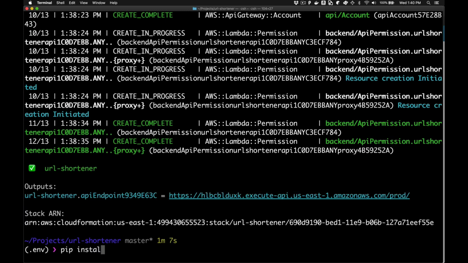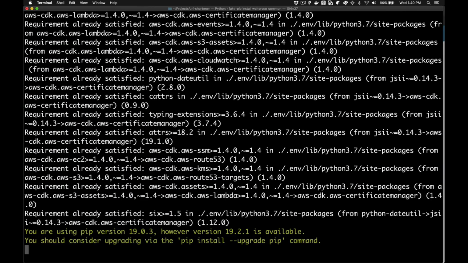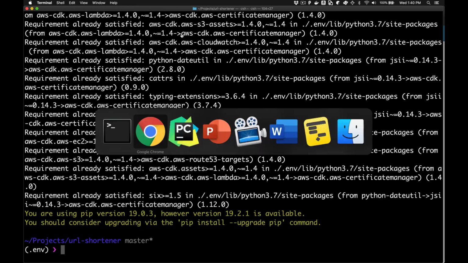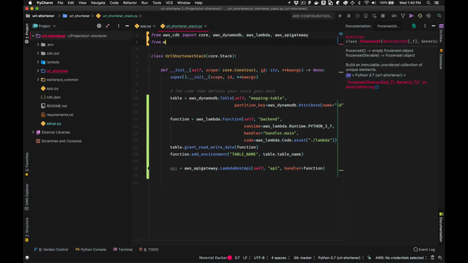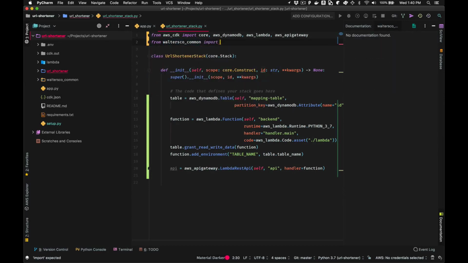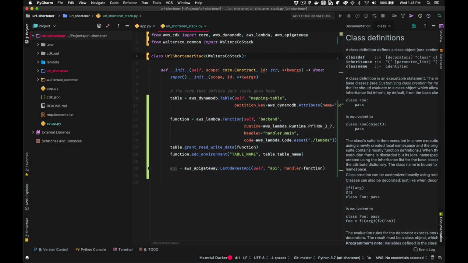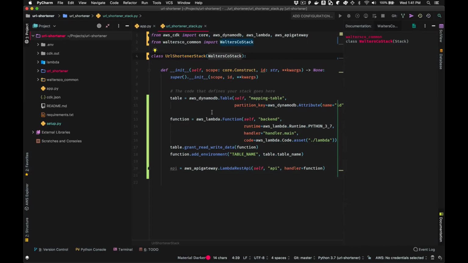So we're going to go ahead and add that to our project. So that's Walters Co common. So we've loaded in that new dependency from our internal repository. Let's take a look at how we use that. So from Walters Co common, we are going to import this Walters Co stack. And that's just one way, one example of how you can share infrastructure patterns. We have overridden or subclassed the core CDK stack with this Walters Co stack. And all the application dev teams use that as a common base for the stacks they build. So in this URL shortener stack, we've swapped it out to extend from Walters Co stack.